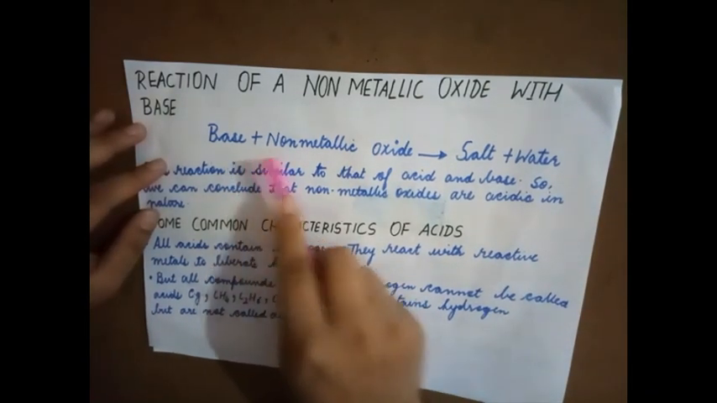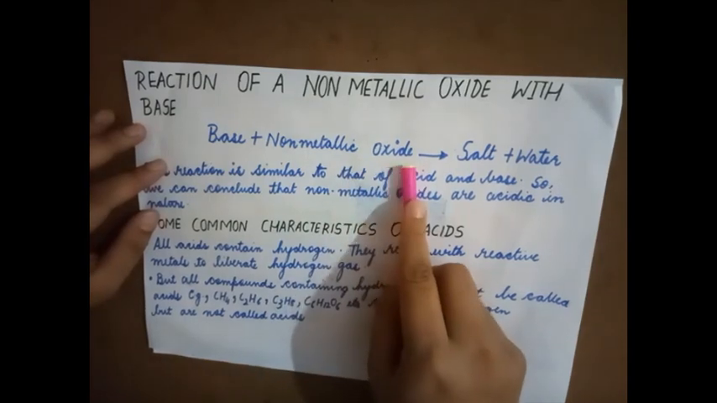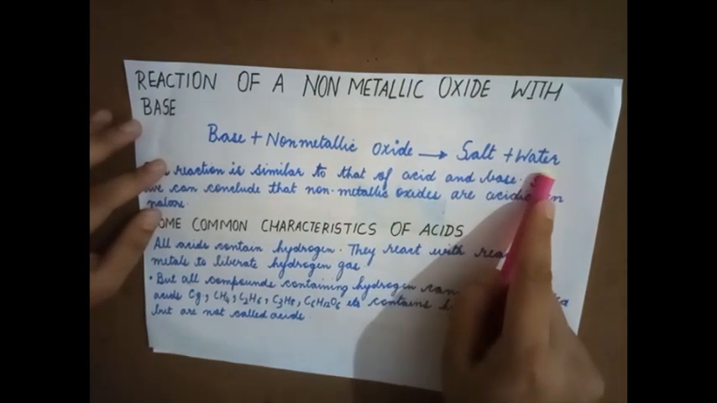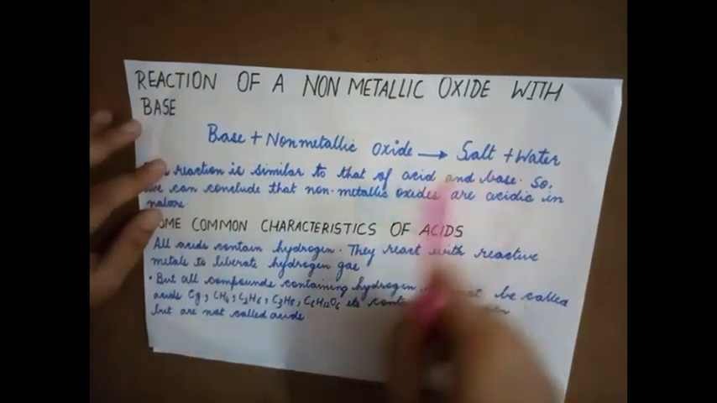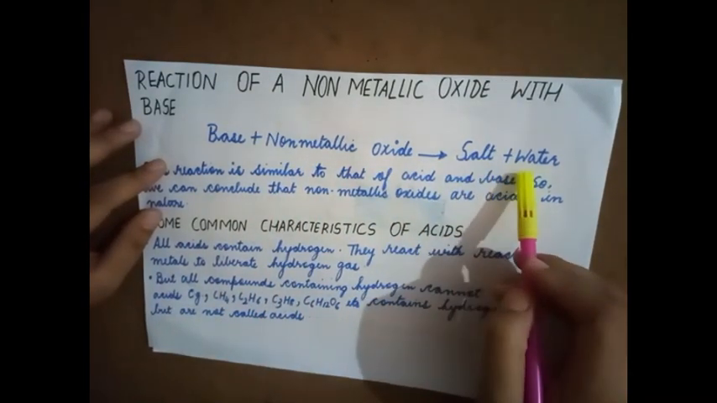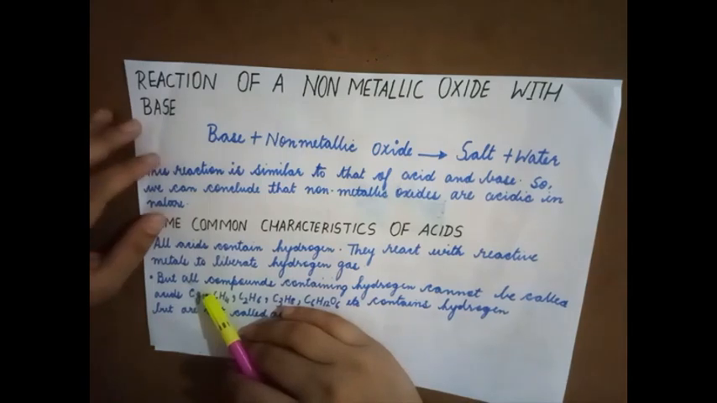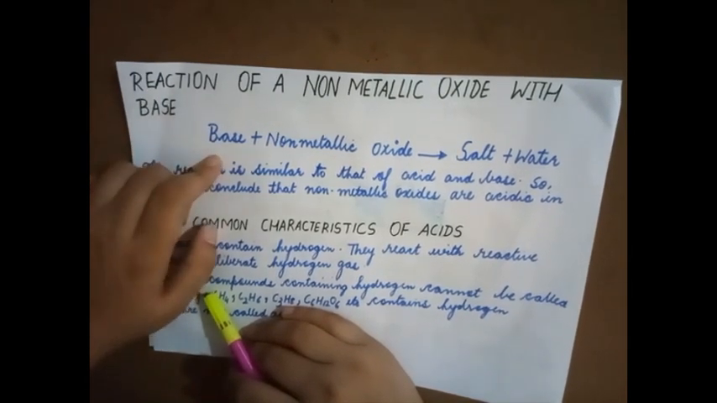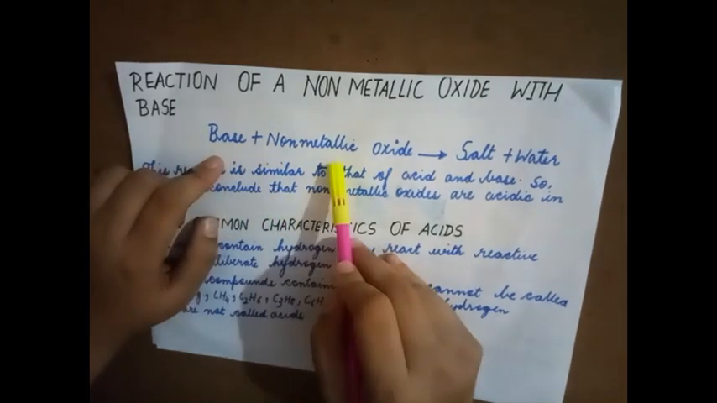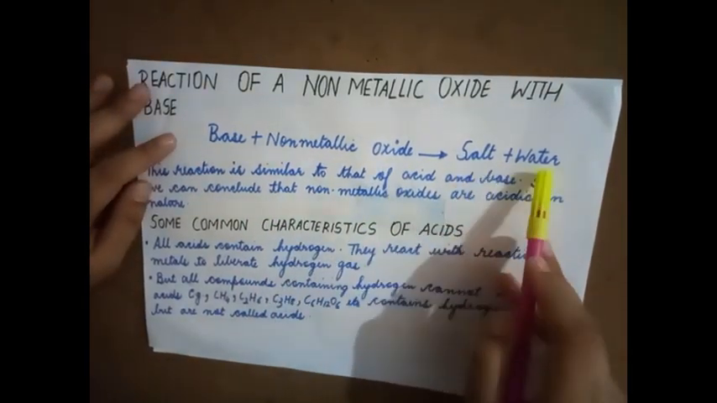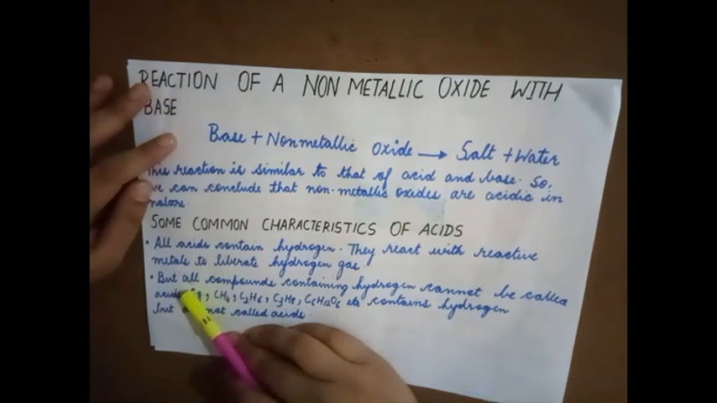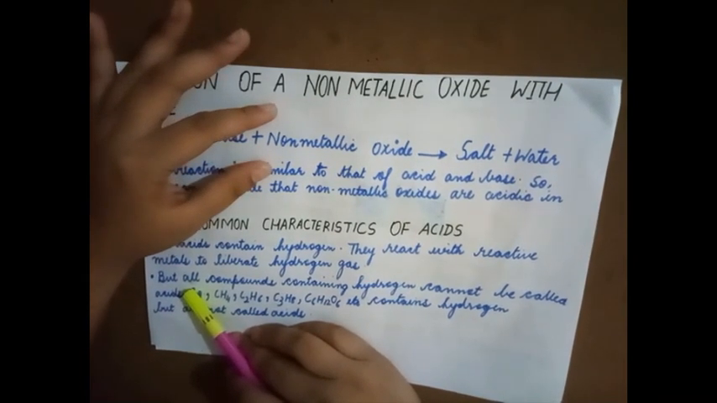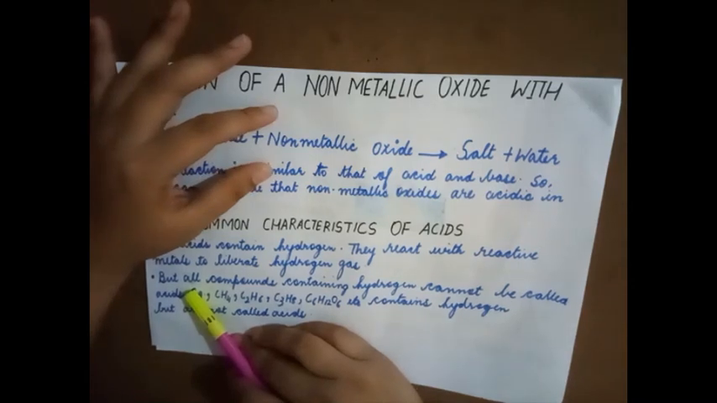Now when a base reacts with a non-metallic oxide, it forms salt and water. And look at this reaction carefully. When are salt and water formed? When an acid and a base react, at that time salt and water are formed. But here we see the base, when it reacts with a non-metallic oxide, forms salt and water. So what can we conclude from this? It means this non-metallic oxide is acidic in nature.